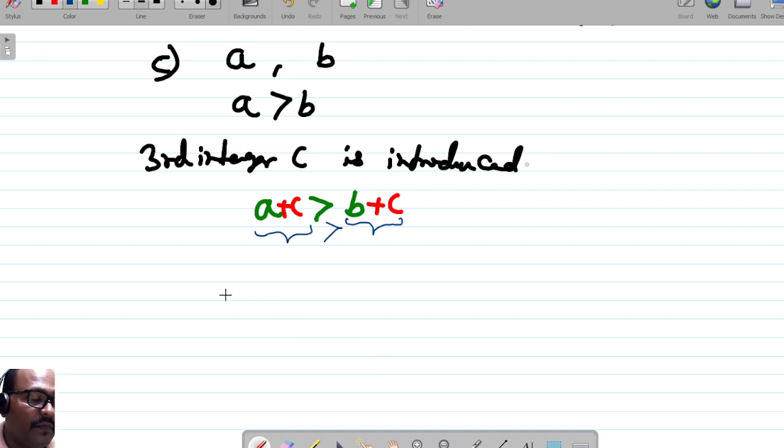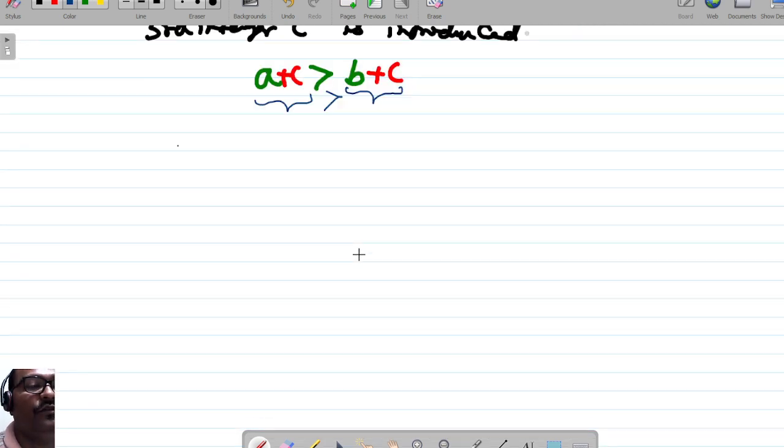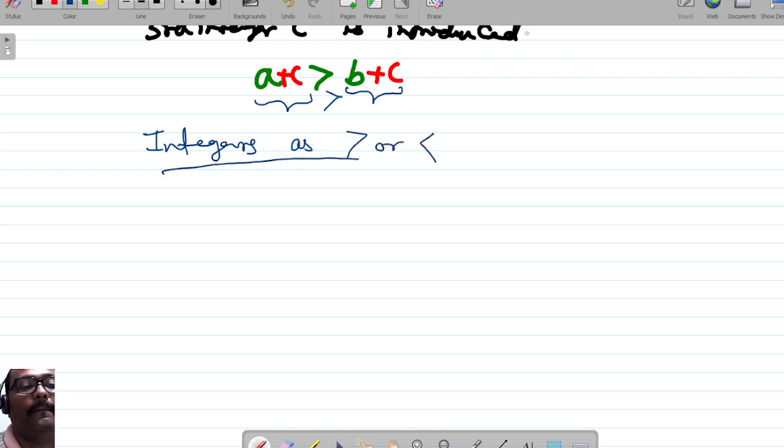We have discussed the additive identity, the closure property, commutativity, and one more thing which we will identify: which one is smaller and which one is greater. This is a very good and important concept. Integers as greater or smaller, identify.